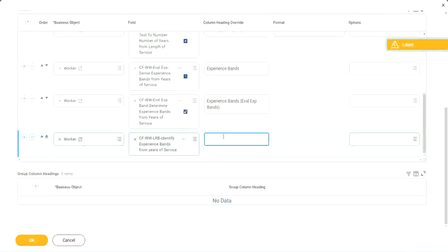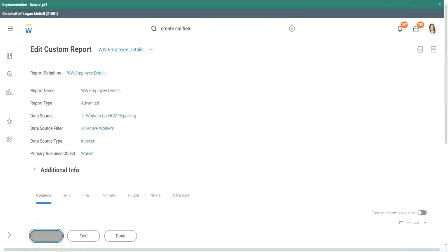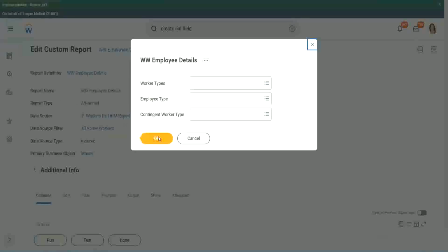So here also we are doing experience bands, but using an LRB, lookup range band. Right. So let's see if we get the same output or not. Run. Okay.